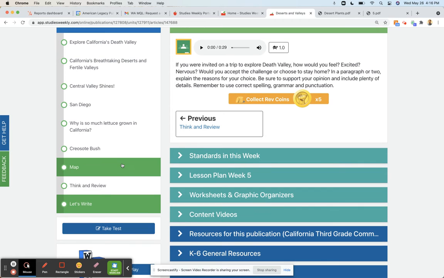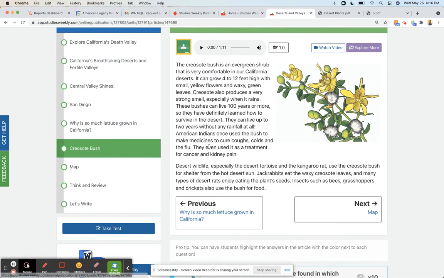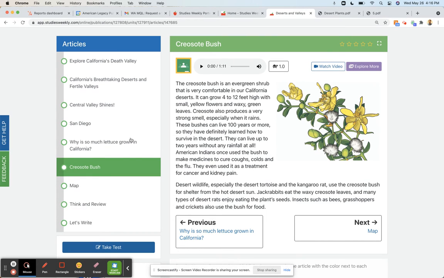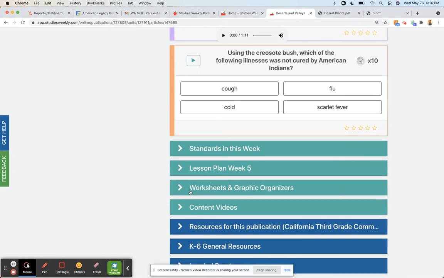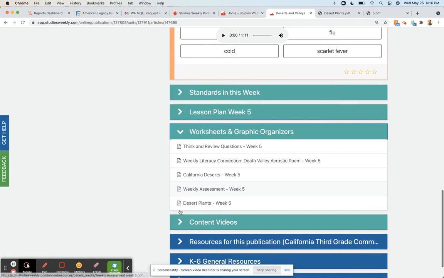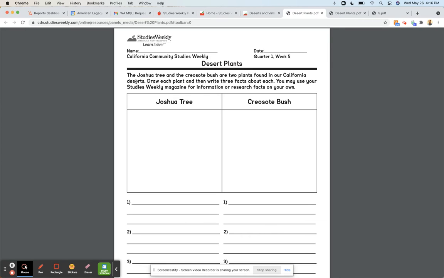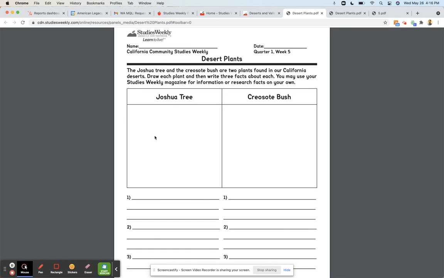And then there are different things in here, like the creosote bush. I'm probably botching that name. Then if you scroll down, I wanted to show you in the worksheets and graphic organizers, you've got one here called Desert Plants. Now this is a project. They click on this, it says the Joshua tree and the creosote bush are two plants found in our California deserts. Draw each plant and write 3 facts about each. You may use your Studies Weekly magazine for information and research, or research facts on your own. So they've got a spot for each one of these.